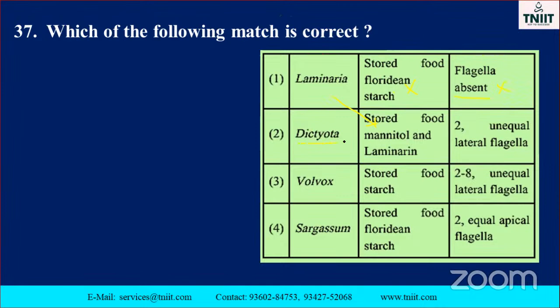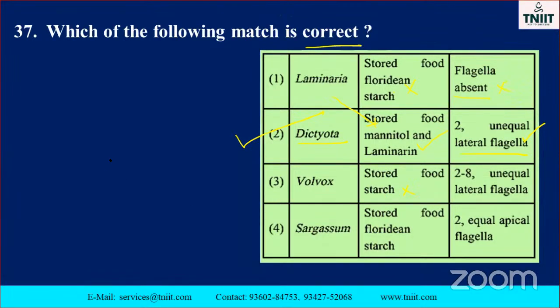See Dictyota, store food mannitol and laminarin starch. Is this a correct one? So here the question only asked: 2 unequal lateral flagella is present. Yes, it is also a correct one. So the second option is the correct answer. Third one, Volvox, store food in the form of starch? No, it is not like that. 2 to 8 unequal lateral flagella.